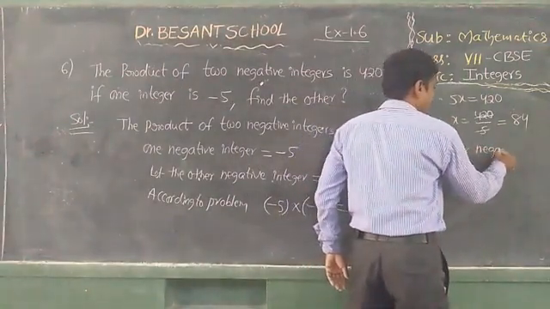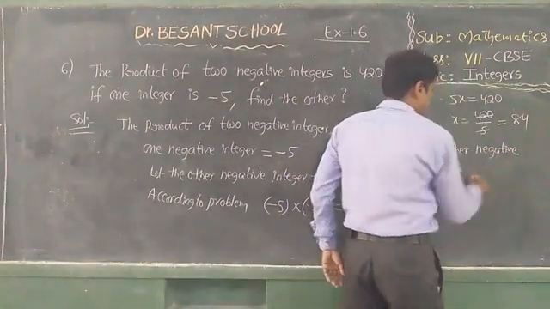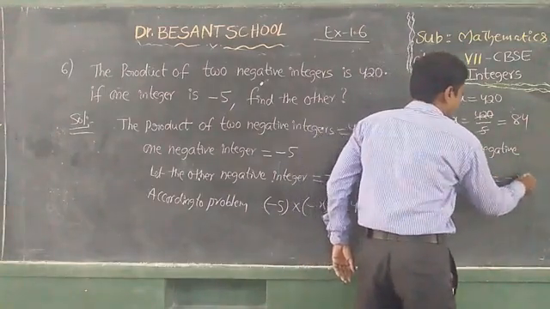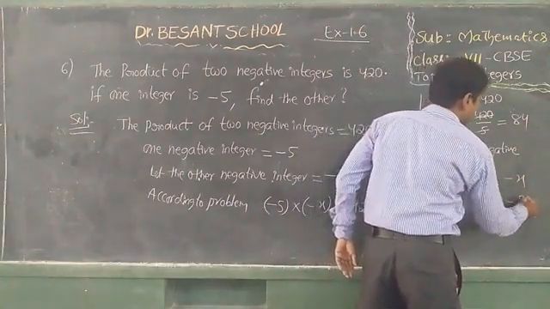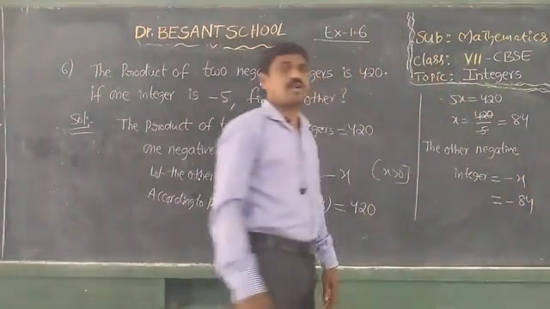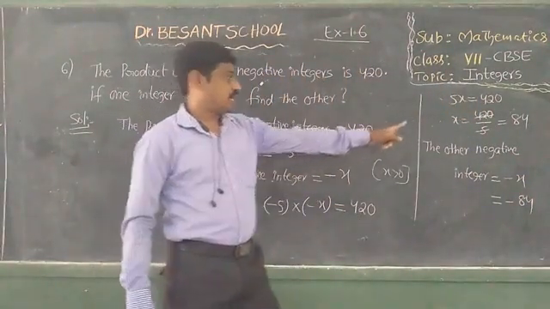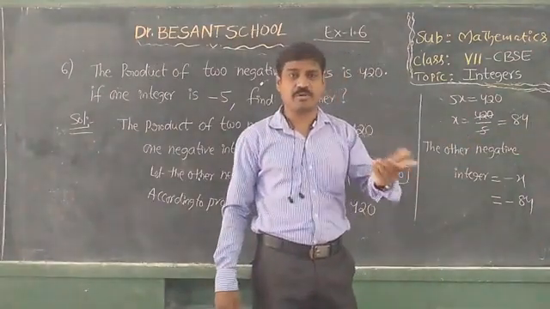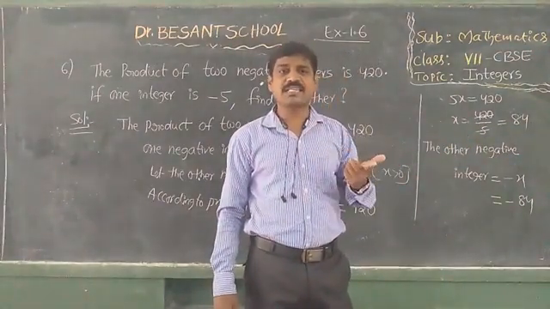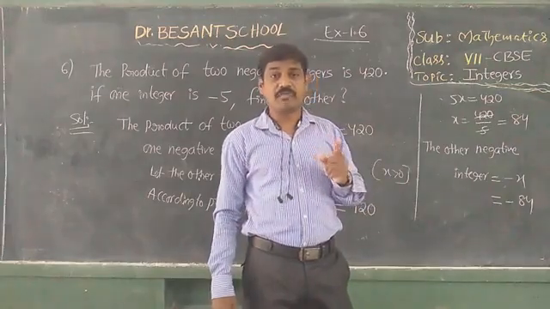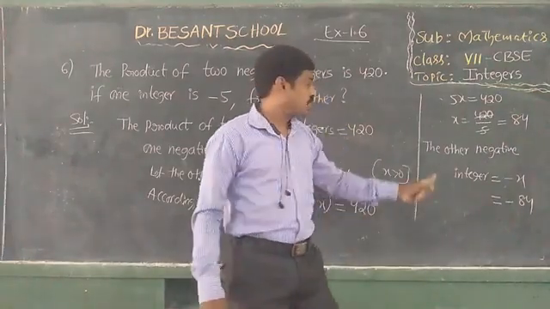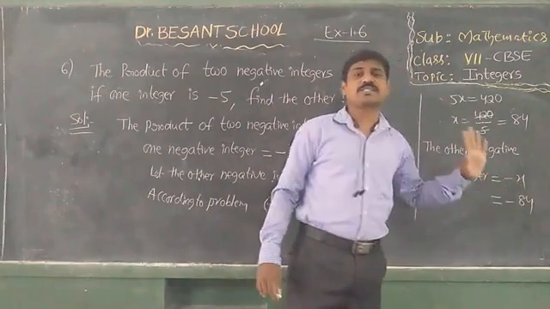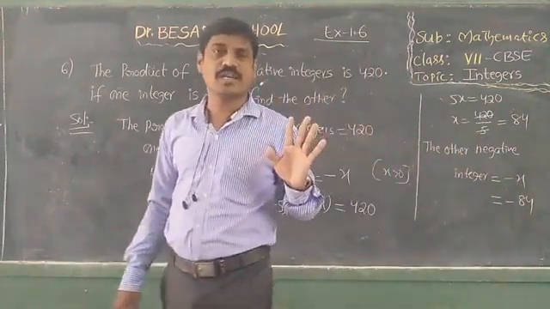Therefore the other negative integer is equal to minus x. That means minus 84, not plus 84. See, x is 84, then with the minus it becomes minus 84. We have to find the negative integer, so that's why the other negative integer is equal to minus x. Minus x means minus 84. Clear, children? Note down.